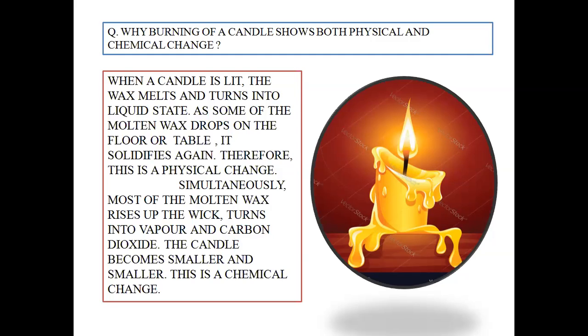And since we cannot get back the original candle by reversing the condition, it is known as a chemical change.